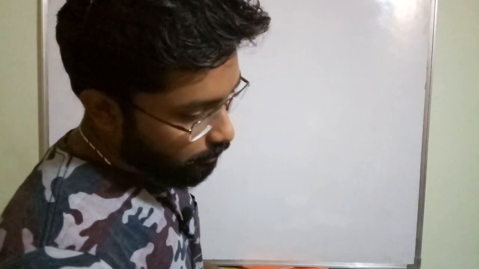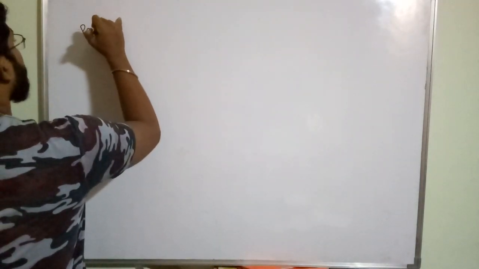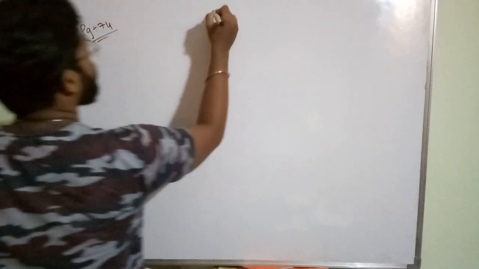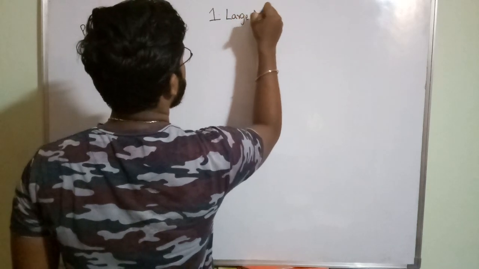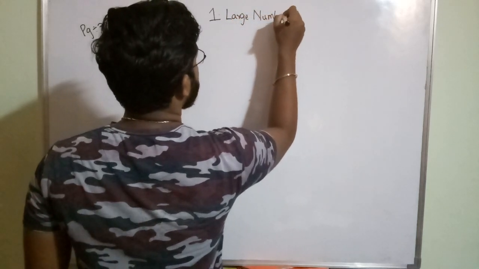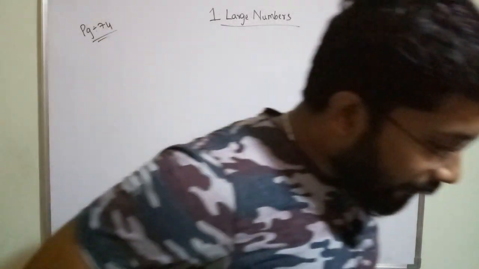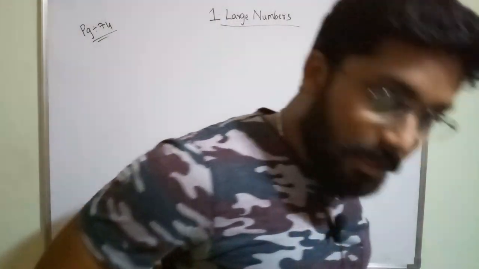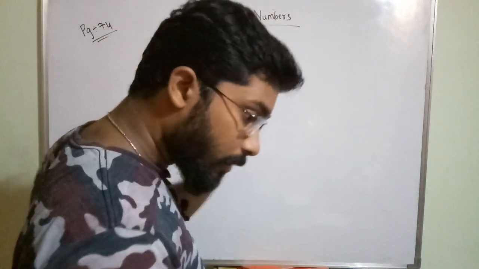Okay students, in our today's class we will continue from your page number 74 of your first chapter, that is large numbers. In that, we have stopped at the international system. Indian system and international system both are completed.